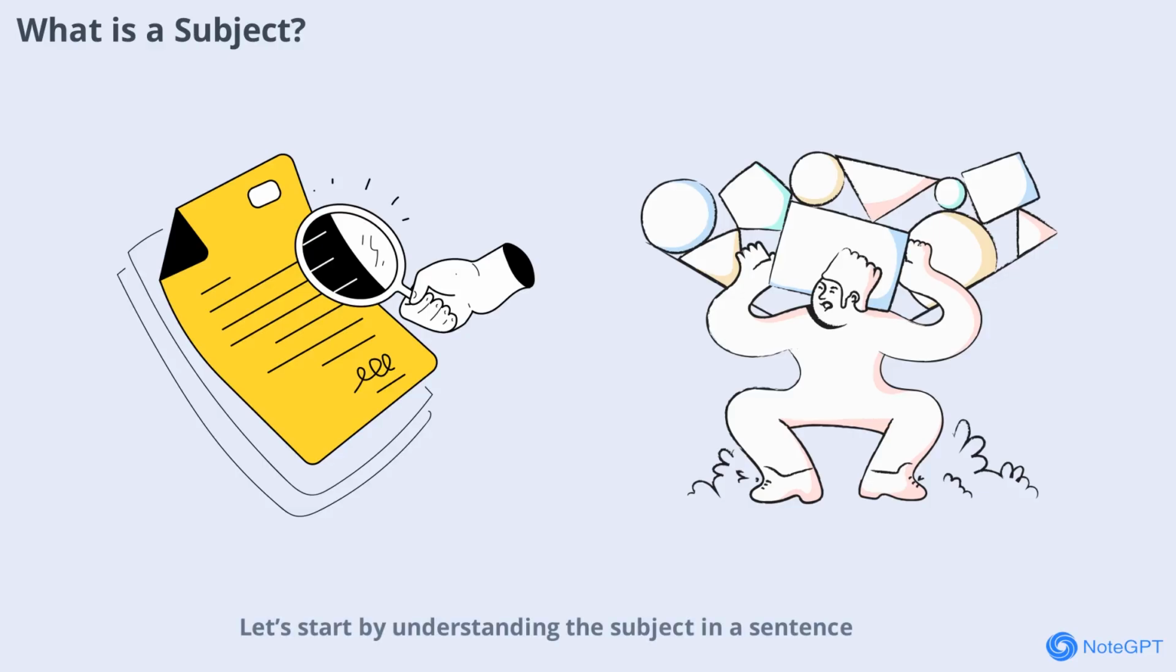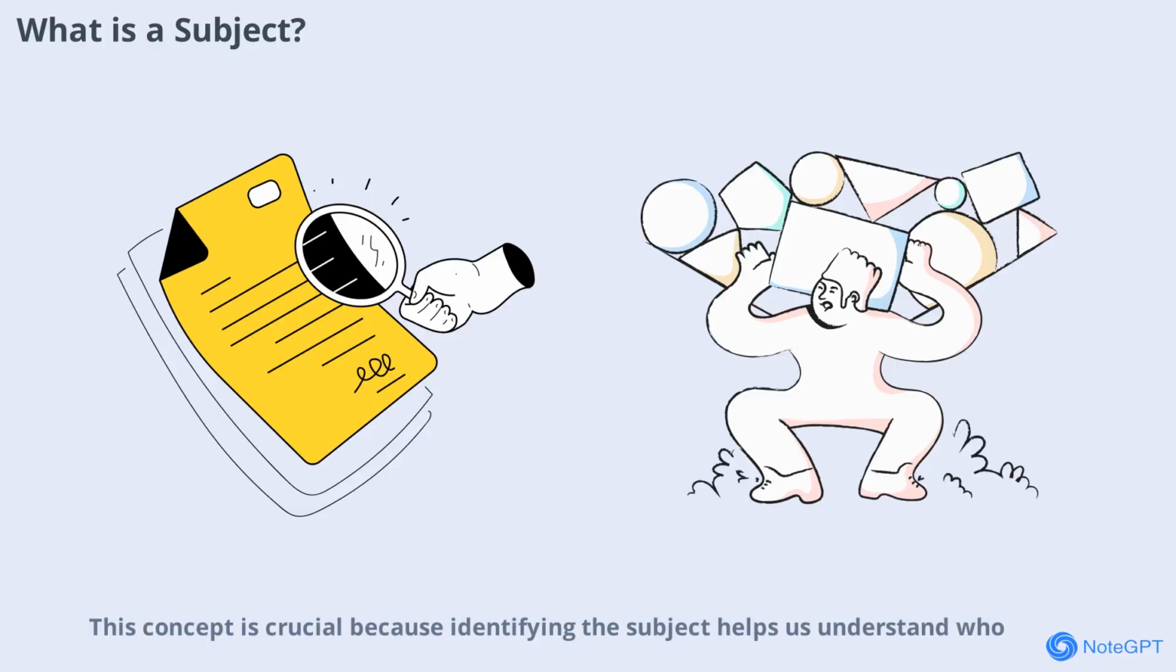Start by understanding the subject in a sentence. The subject is the person or thing that performs, controls, or is responsible for the action of the verb. In other words, the subject is what or who the sentence is about. Only nouns or words functioning as nouns can be subjects because only they can perform or control actions. For example, in the sentence, "The sun was shining brightly," the sun is the subject as it is doing the shining.